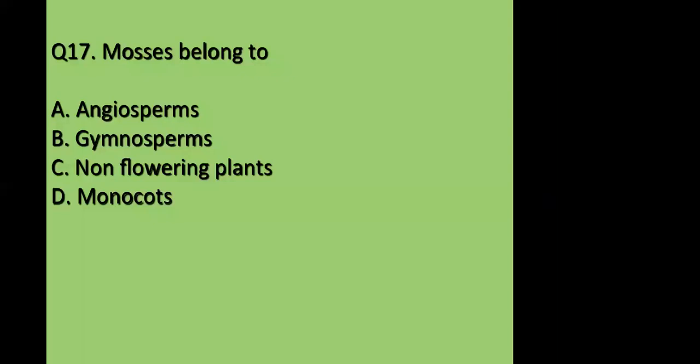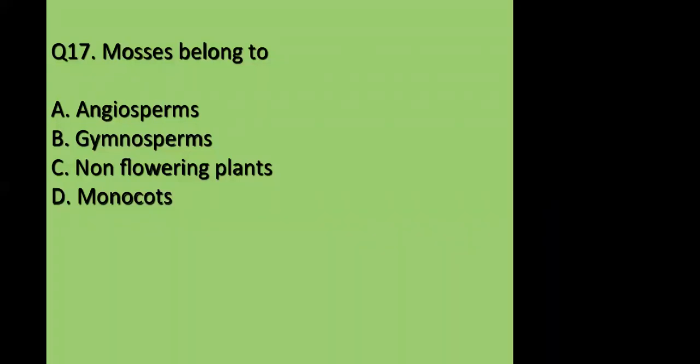Okay, great. B, C. Can I explain it? One second. Who is this? Please tell your name first. Adam. Nice, Adam. Please explain. All angiosperms are flowering plants. Gymnosperm is also another part of flowering plants. Monocot is a classification of angiosperm, but mosses are non-flowering plants. Very good. Well done. Absolutely correct.